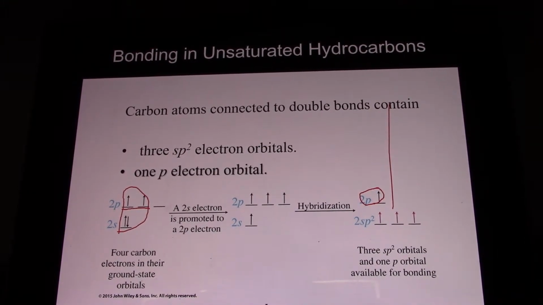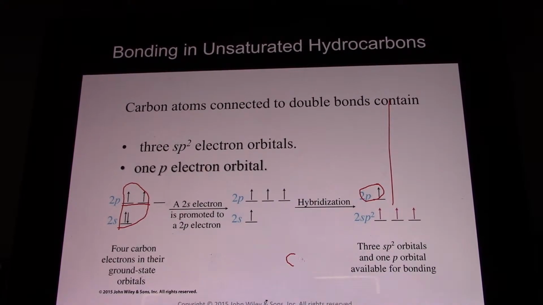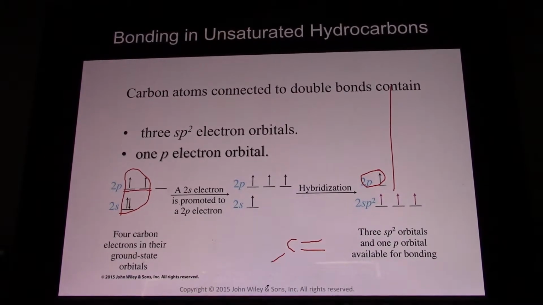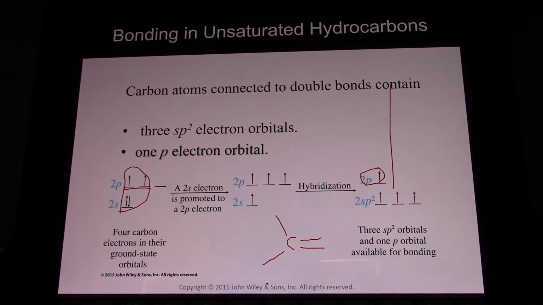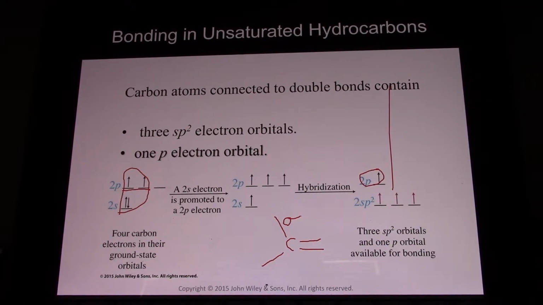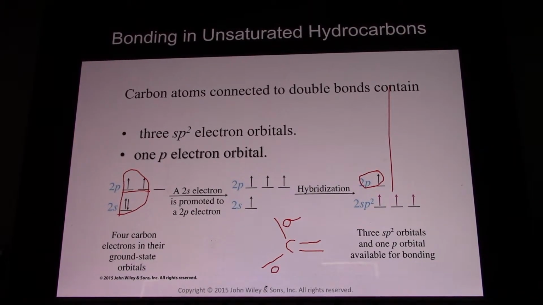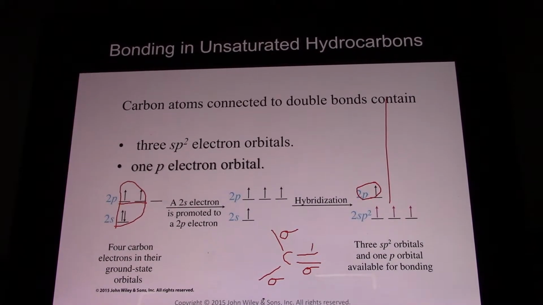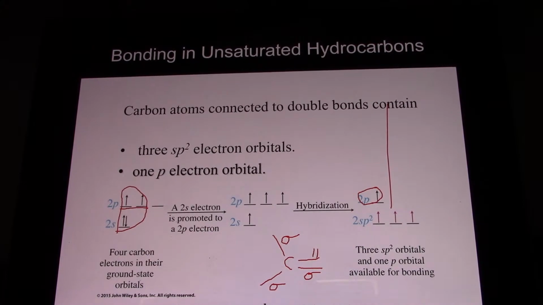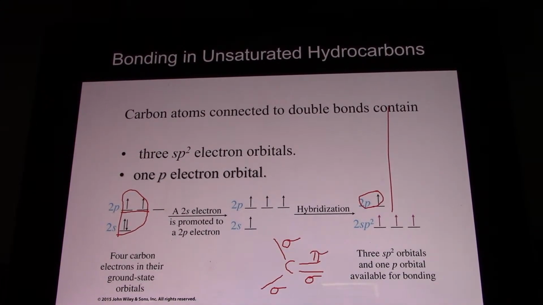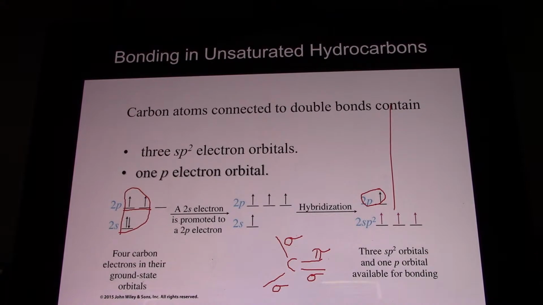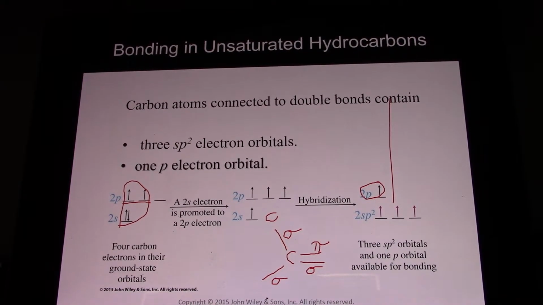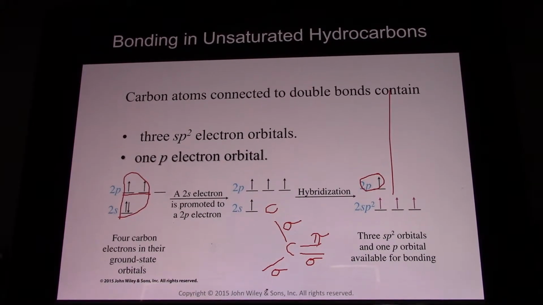The 3 single bonds, for example, we've seen this before. Carbon has a double bond coming off of it and 2 single bonds. Each of the single bonds is a sigma bond. That's the Greek letter sigma. And in the double bond, one of them is a sigma bond and one's a pi bond. And they're very different chemical bonds. The electron density in a sigma bond is between the two nuclei. So if I have a carbon here, the electron density is in between the two carbons. Whereas in a pi bond, it's above and below, actually.